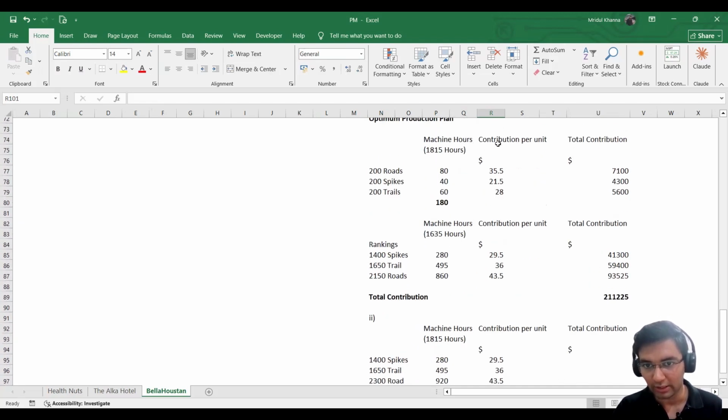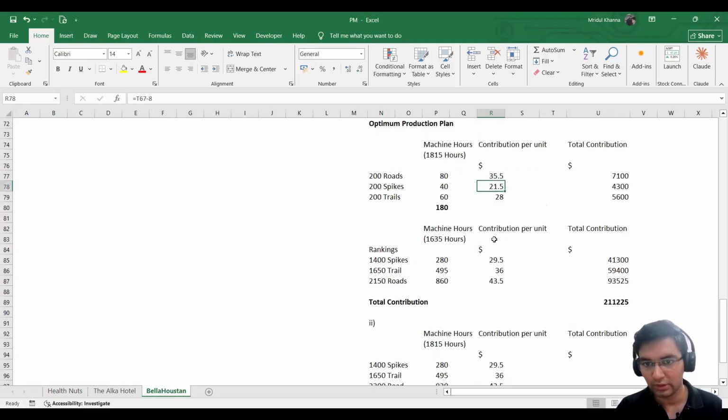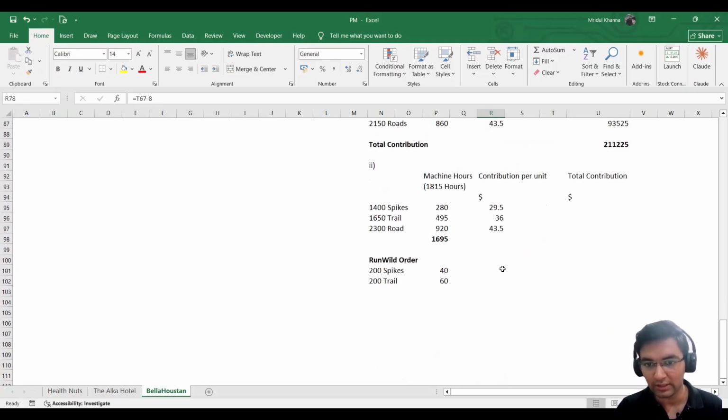Contribution is, we can copy it from here, 21.5 and 28, 21.5 and 28. We need to see how many are we left with. So 1695 plus 100, 1795. How many are we left with?